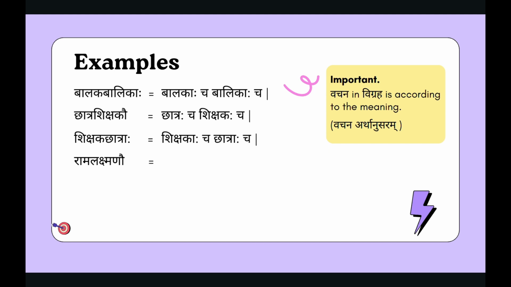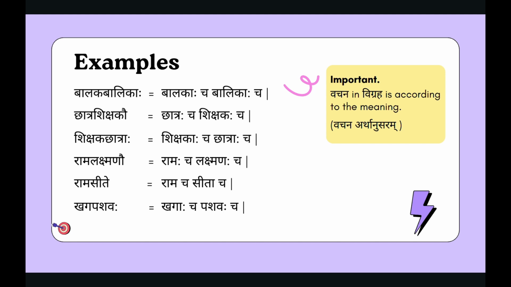Another example is Rama Lakshmanau. Ramaha cha Lakshmanaha cha. Rama Site. Rama cha Sita cha. Khaga Pashavaha. Khagaha cha Pashavaha cha. Patra Pushpa Falani. Patrani cha Pushpani cha Faladi cha. The important thing to note is that Vachana in Vigraha is according to the meaning.